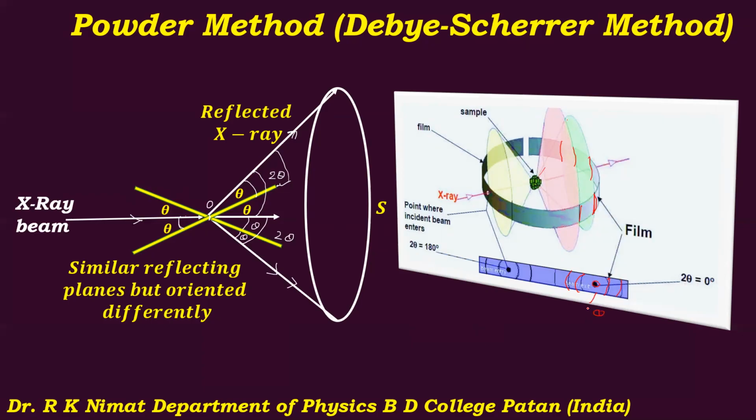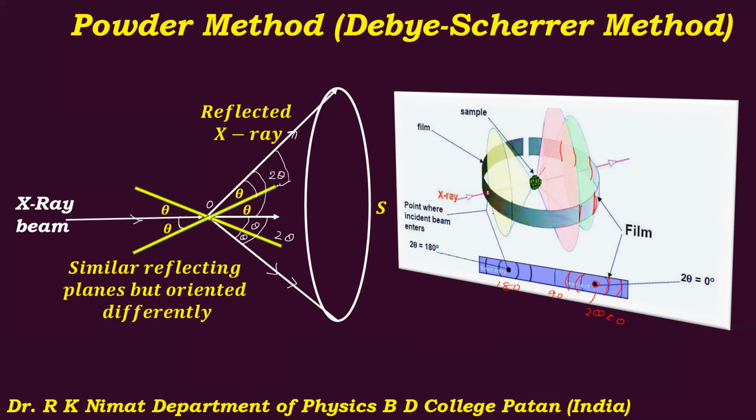For 2 theta equal to 0, and this will be at 2 theta equal to 90 degrees, and this will be at 2 theta equal to 180 degrees. So we are speaking in terms of 2 theta. If you take theta, this will be 45, this will be 90.